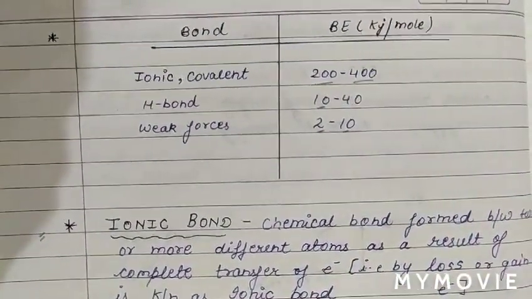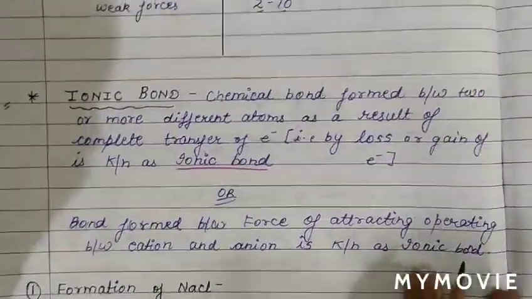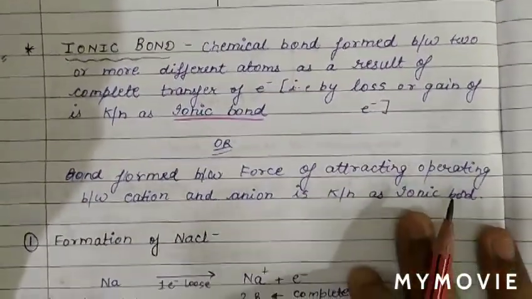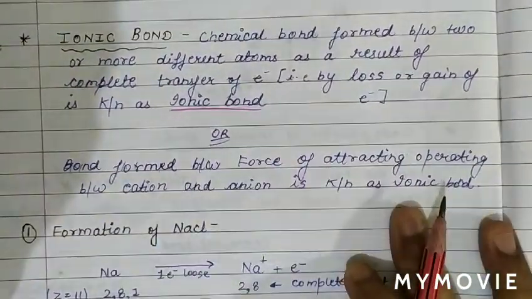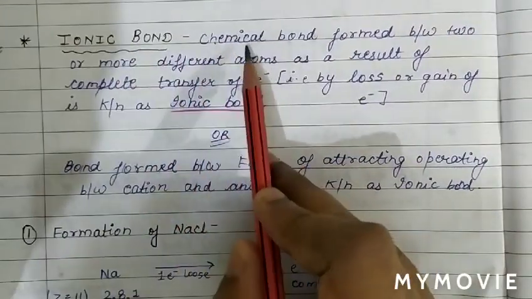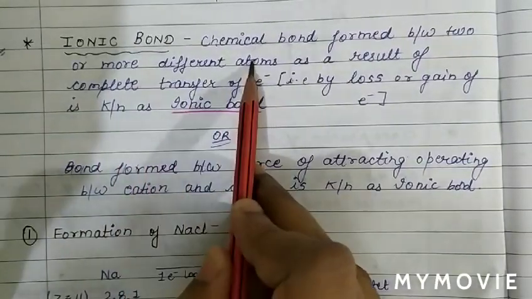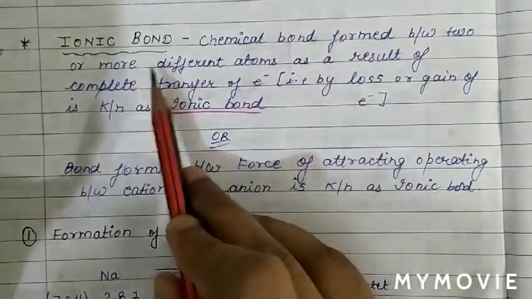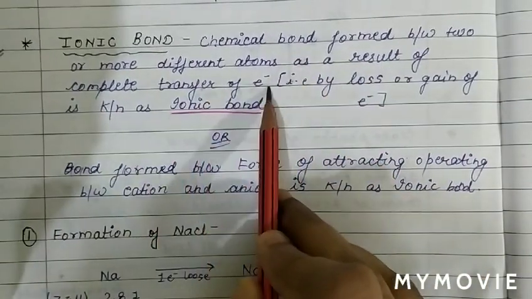Now first we will discuss ionic bond. Ionic bond we also call electrovalent bond. It is the chemical bond formed between two or more different atoms as a result of complete transfer of electron.